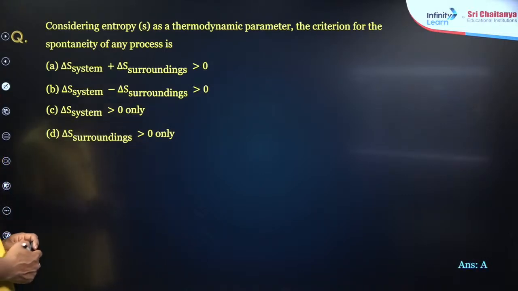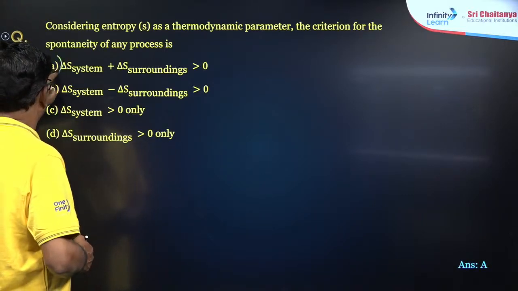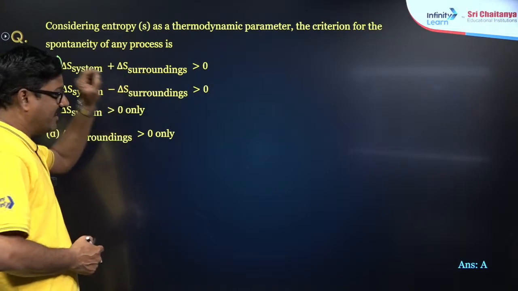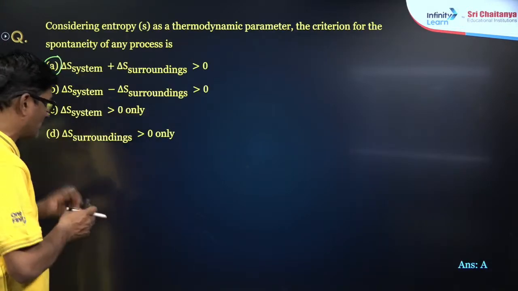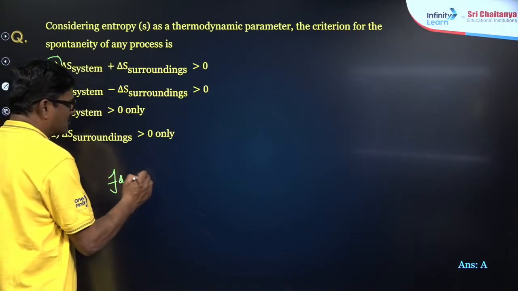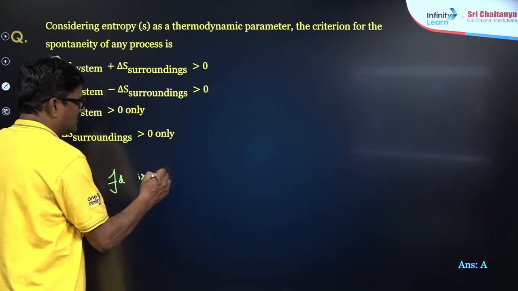Now this is according to the second law of thermodynamics. Entropy of the universe should always be greater than 0 for an irreversible spontaneous process.